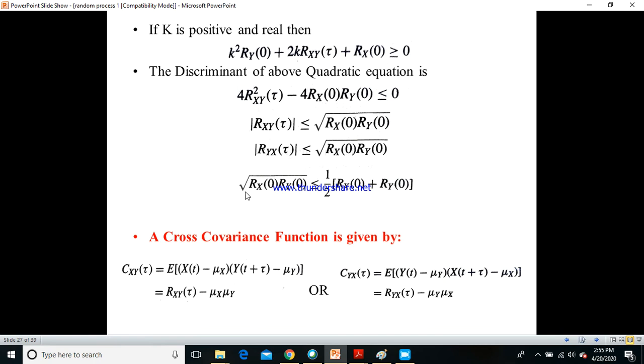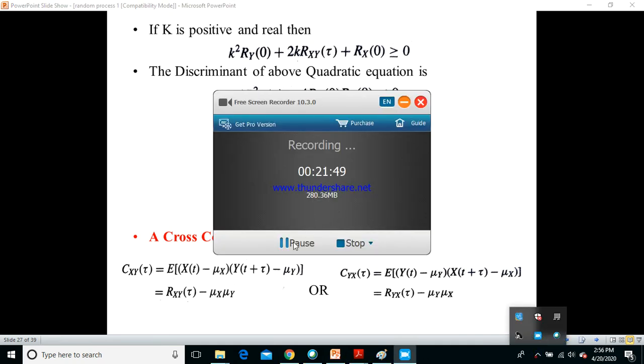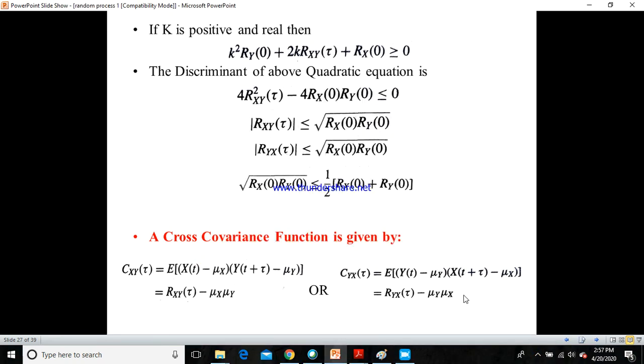Now let us go with the cross covariance function, which is given by c. C is the alphabet denoting the cross covariance function.